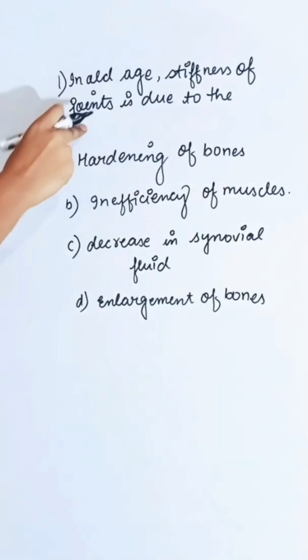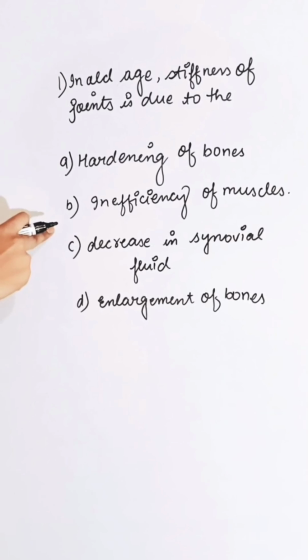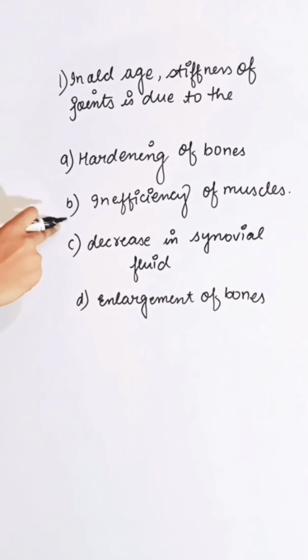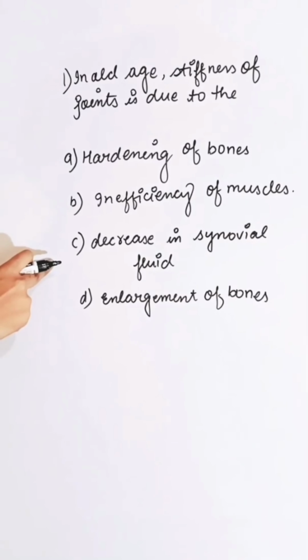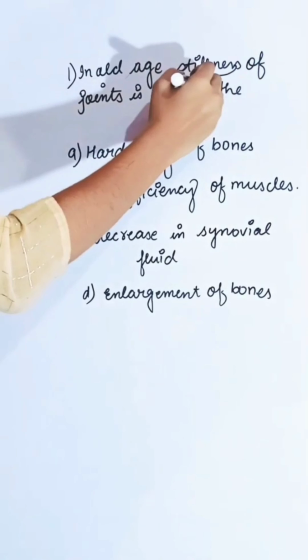Old age stiffness of joints is due to first option hardening of bone, second inefficiency of muscle, third decrease in synovial fluid, and fourth enlargement of bone. Stiffness means hardness.